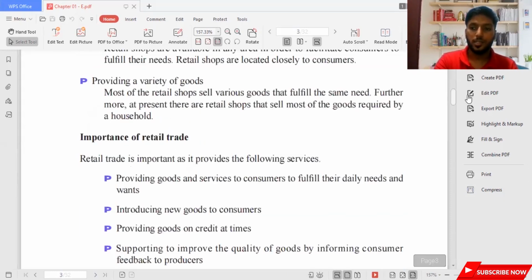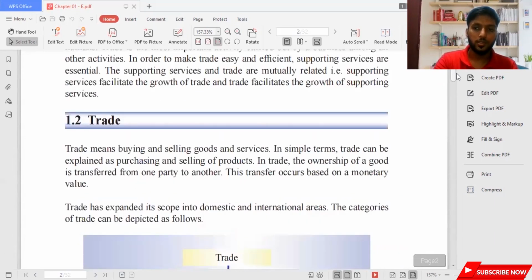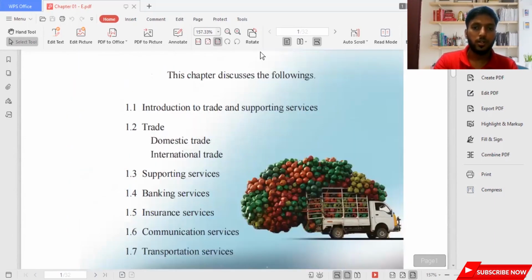In this chapter today I'm going to discuss a few things. This is the 32 page textbook. I'm going to explain the introduction to trade and supporting services. I'll give you a small introduction and speak about trade, domestic trade and international trade. In each video I'll be uploading banking services, insurance services, communication services and transportation services, because I don't want to make it lengthy; I want to make it short and sweet and perfect for you to score better in your exams.